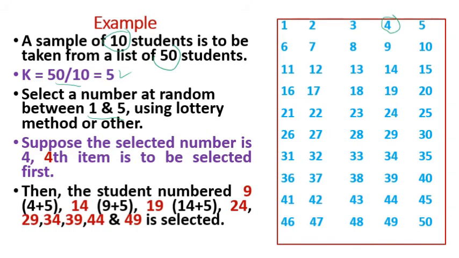Then the student numbered 9, that means 4 plus 5, is to be selected next. Then 14 is to be selected next. Then 19 is to be selected next. Then 24, 29, 34, 39, 44 and 49 are to be selected. This is the method of selecting a sample by using systematic sampling.